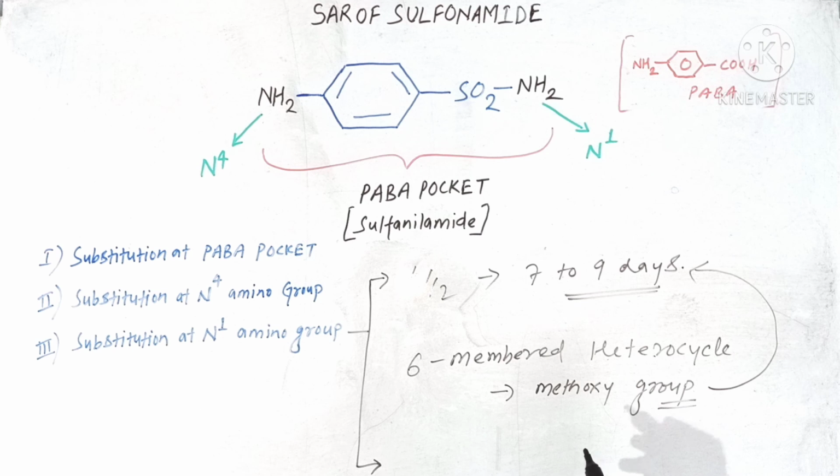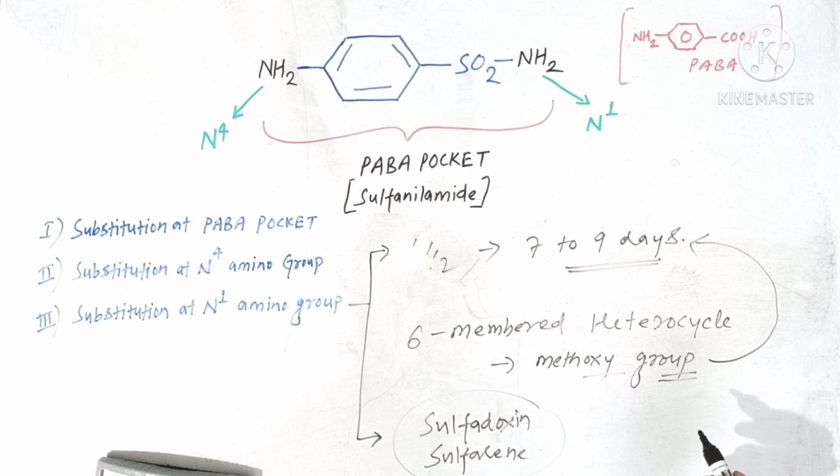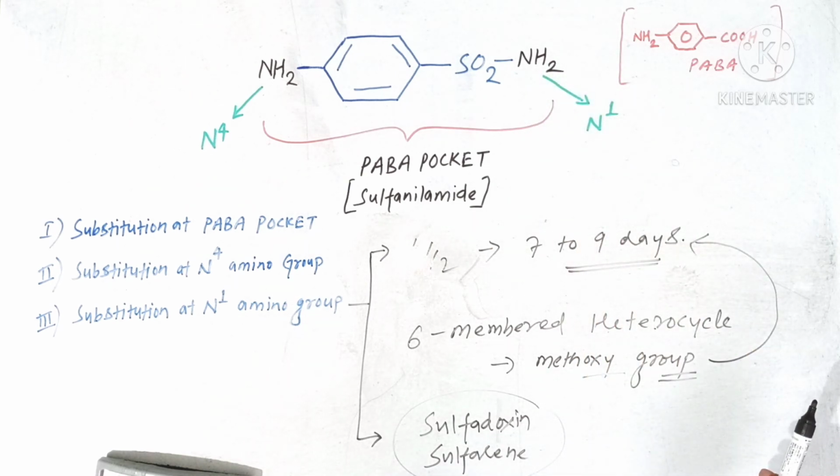And the best examples of those drugs which have a 6-membered heterocyclic ring along with methoxy group are your sulfadoxine and sulfalene. Thus we can conclude that substitution at this N1 amino group leads to more lipophilic sulfonamides with more half-life.